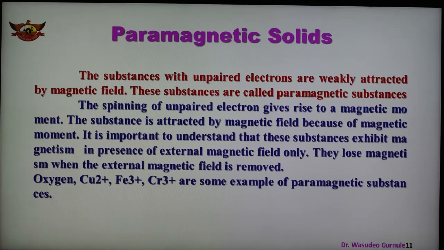An important point to remember is that as soon as we remove the magnetic field, there is no magnetism. Such substances, which contain one or more unpaired electrons and are weakly attracted toward the magnetic field, are known as paramagnetic substances.